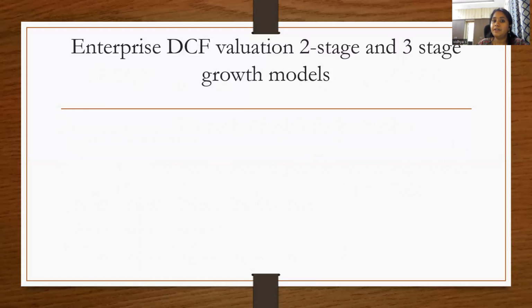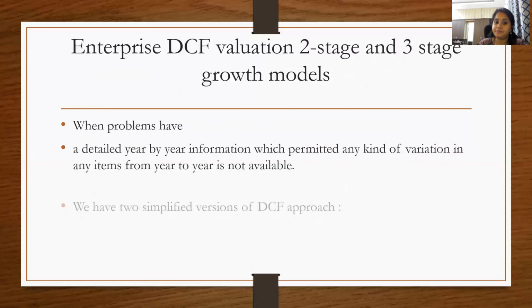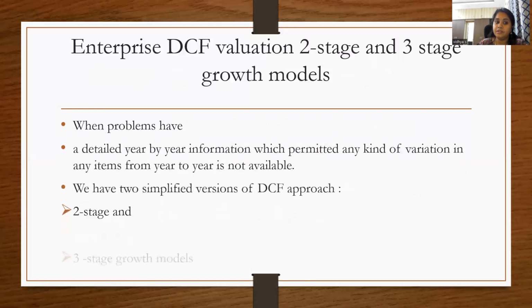So DCF valuation: stage 2 and stage 3 growth models. When problems do not have detailed year by year information, and variations in the items from year to year are not available, only the base year's value you will have.